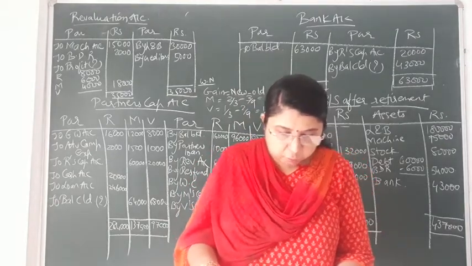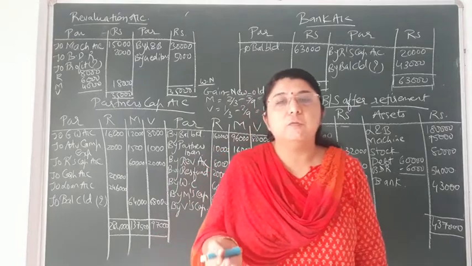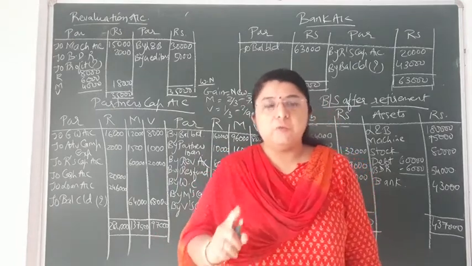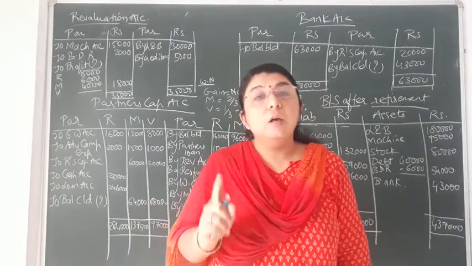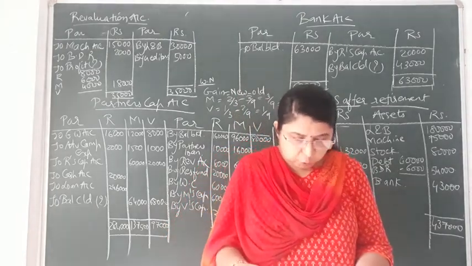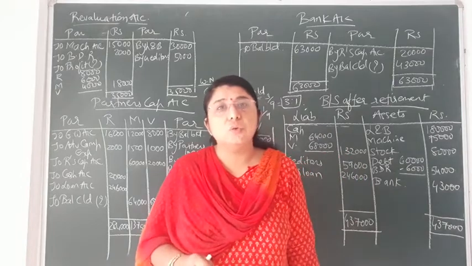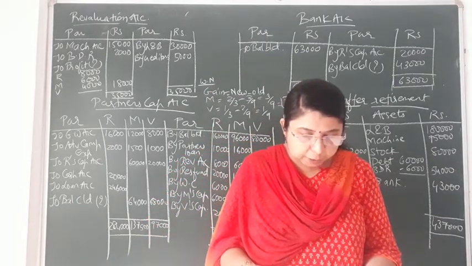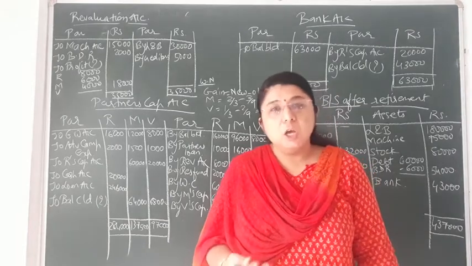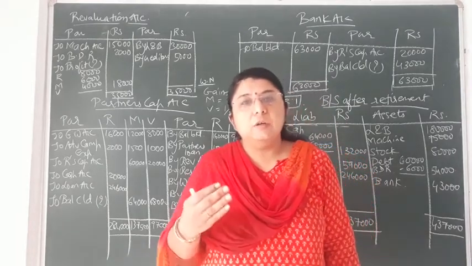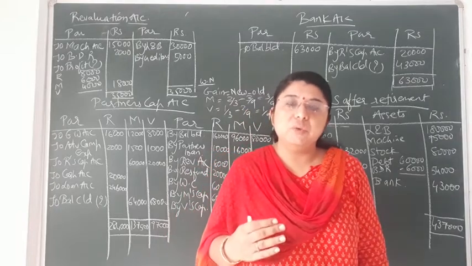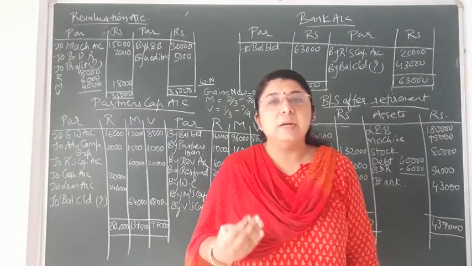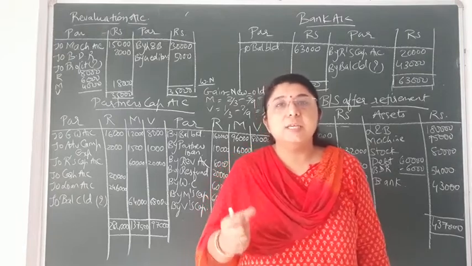Then afterwards, the valuation of Goodwill, that is after the retirement of one of its partners, that is Rohit. This is the Goodwill of the entire firm. From that we have to find the share of the retiring partner. The new profit and loss sharing ratio is given to you, that is 2:1, and the last adjustment, that is rupees 20,000 are to be paid to Rohit and the balance will be kept as loan. After the retirement, Rohit is to be paid rupees 20,000 in cash, and the remaining balance, whatever is to be paid to him at the time of retirement, is to be kept as a loan.